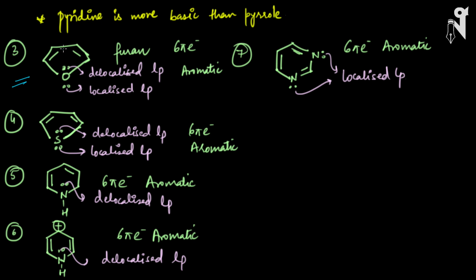Third compound is what? Again, a cyclopentadiene kind of structure, where instead of nitrogen, now we have oxygen over here. So now look at this molecule very carefully. We have this kind of structure where we have oxygen, we have alternate double bonds, and these double bonds are on the alternate position with respect to the lone pairs also.